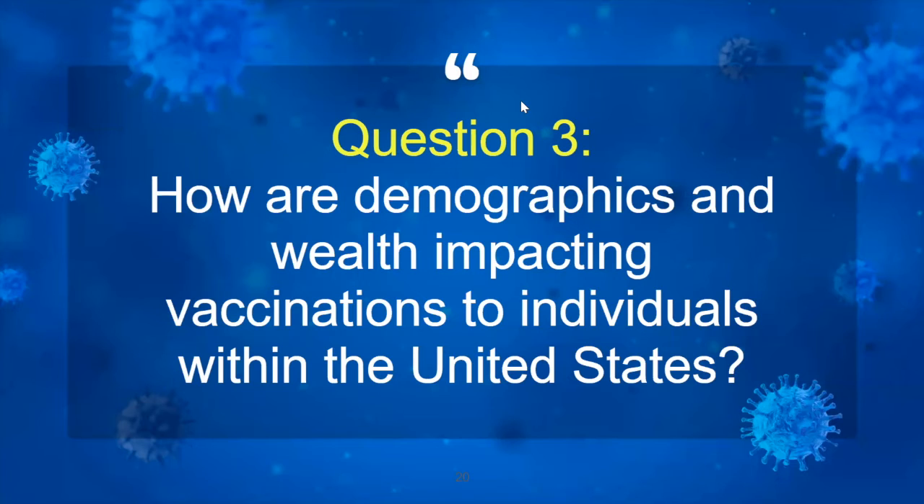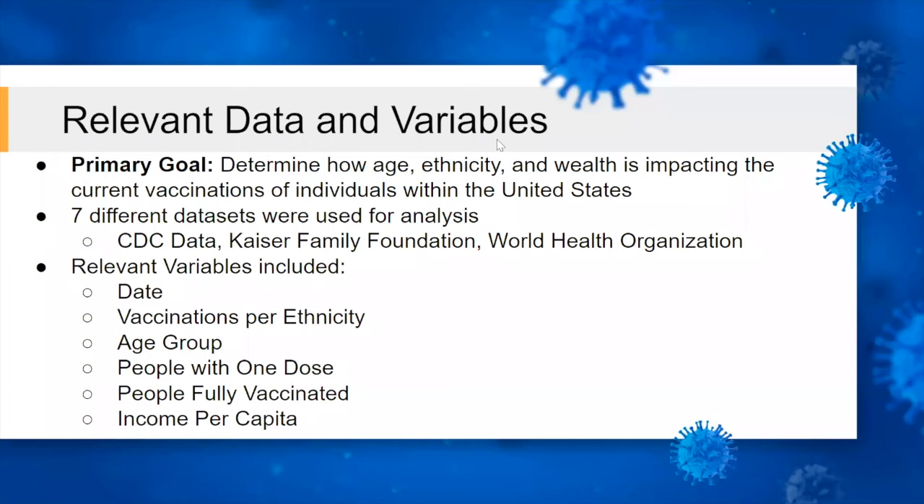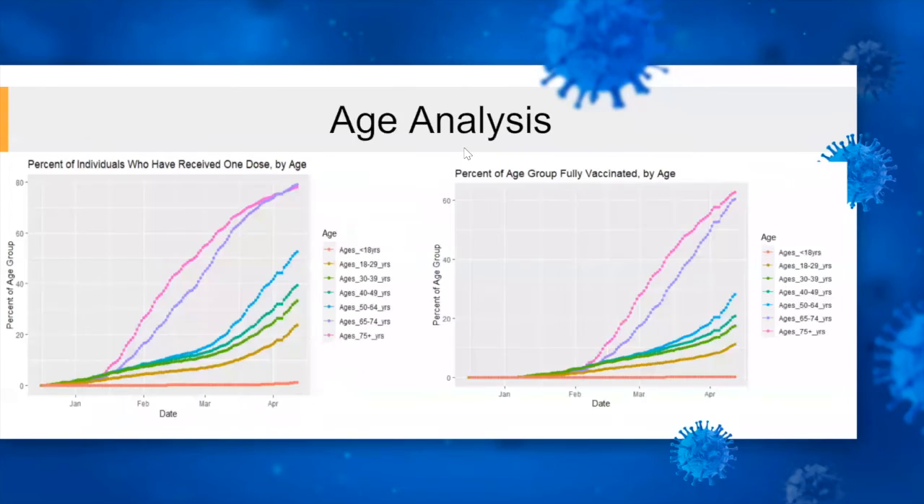The next question that our group analyzed was how certain demographics and wealth are impacting vaccinations to the individuals within the US. In order to analyze this question, we used 7 different data sets and a variety of relevant variables. For our age analysis, we found that the percent of individuals who received one or both doses of the vaccine varies greatly by age group. Those who are 65 and older have received a much greater portion of the vaccine than the younger age groups.